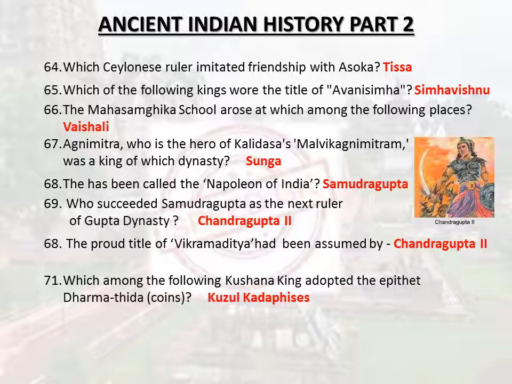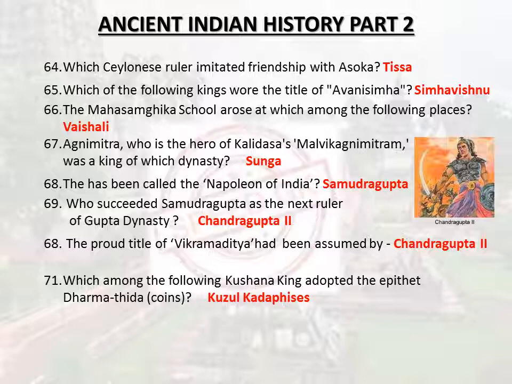Singhavishnu. The Mahasamghika school arose at which among the following places? Vaishali. Agnimitra, who is the hero of Kalidasa's Malavikagnimitram, was a king of which dynasty? Sunga. Who has been called the Napoleon of India? Samudragupta. Who succeeded Samudragupta as the next ruler of Gupta dynasty? Chandragupta II. The proud title of Vikramaditya had been assumed by Chandragupta II. Which among the following Kushana kings adopted